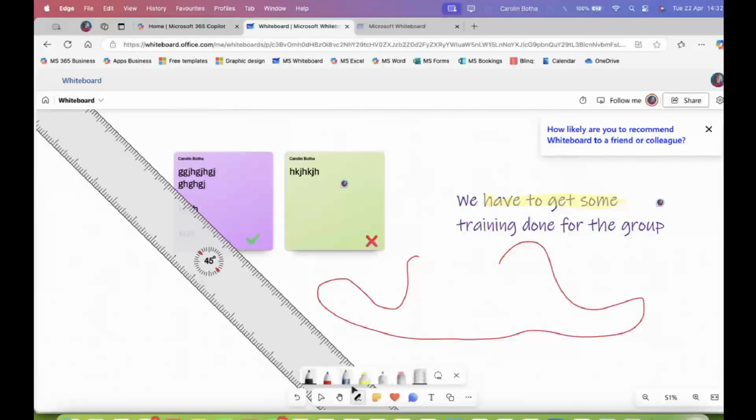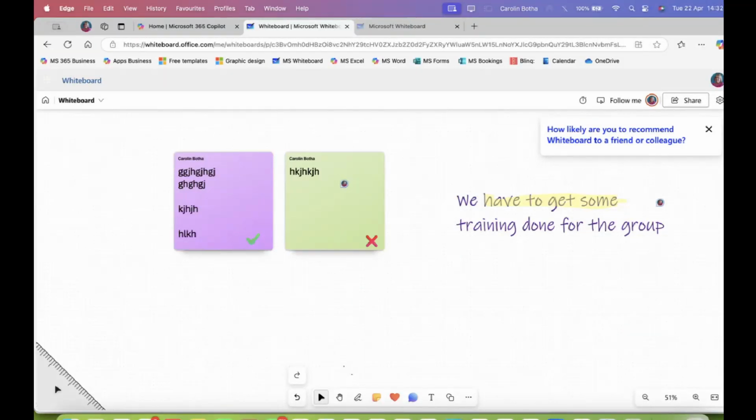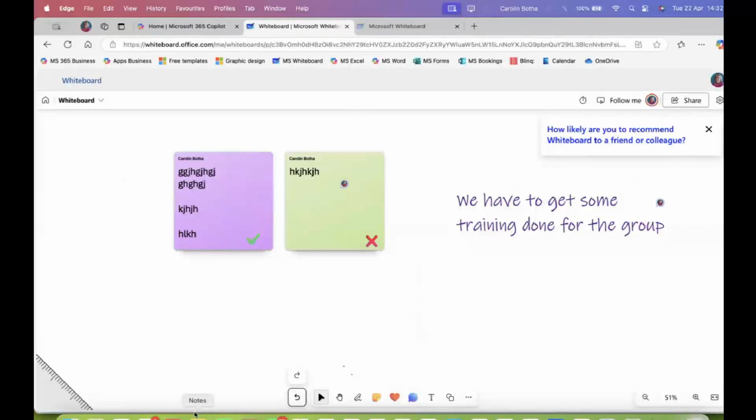I'm just going to undo that. If you need to, oh my goodness, I'm going to get stuck. Let me just move it out of the way. Undo doesn't want to work. If I delete it, I found also doesn't want to work. I shouldn't have clicked on that even. So what is left? What is left?